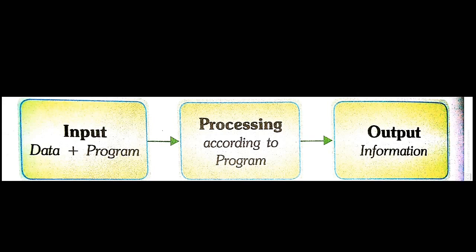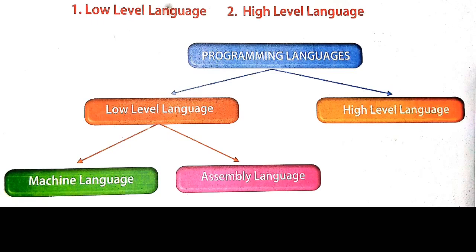The next topic is computer languages. Students, computers can understand only those instructions that are written in binary code. Binary code means 0 and 1. But writing instructions or programs in binary code takes a very long time.